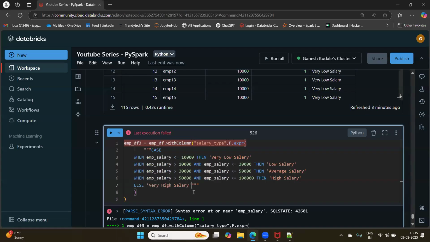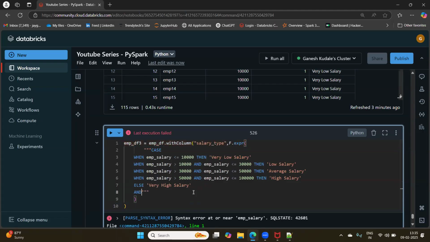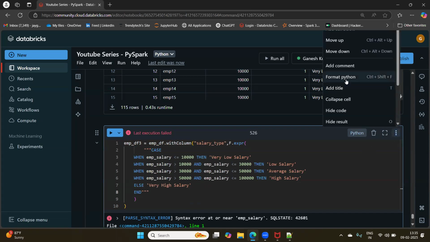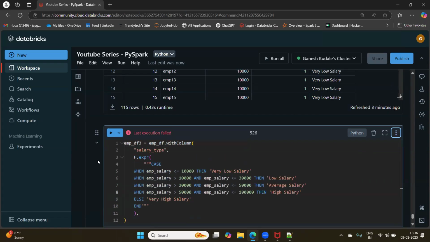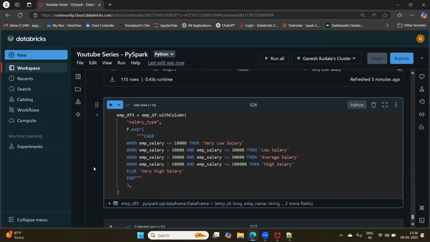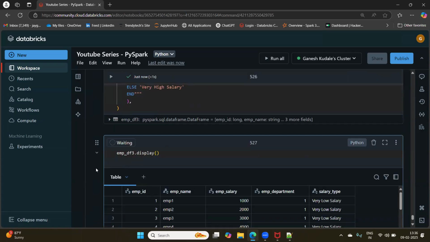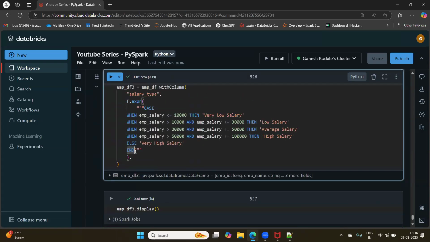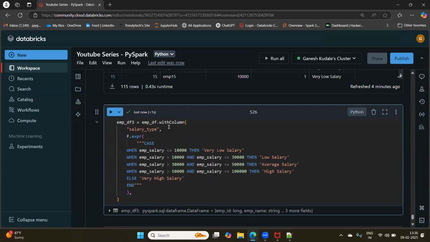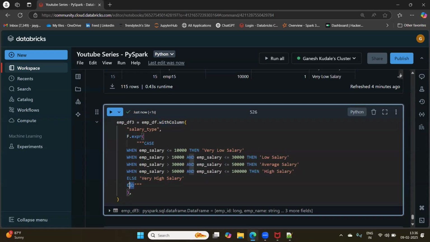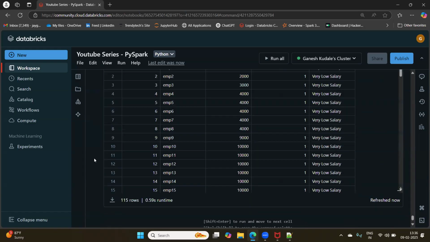The syntax error is we have removed end also. What we have to put? We have to keep end there. As we can remove, but end we have to keep to end this case statement, right? So we have to keep the end. We have removed end as, right? Alias we have removed, right? This was the syntax error. You have to keep end. Okay, in withColumn you don't need "as". You don't need the column name to be specified because you're already specifying that, in the withColumn transformation, right?